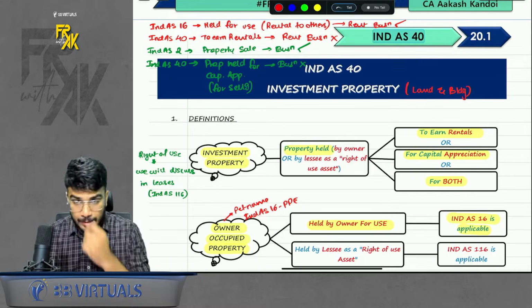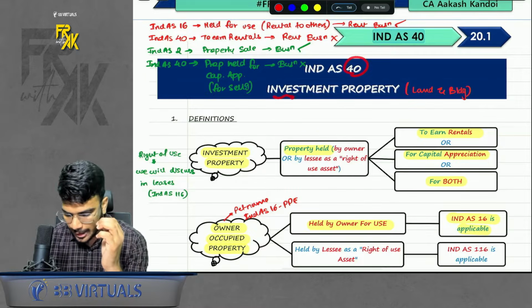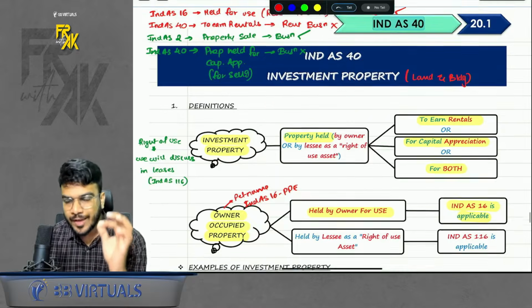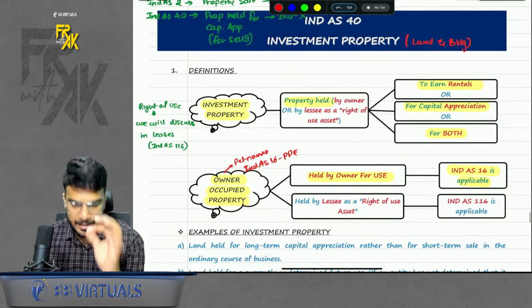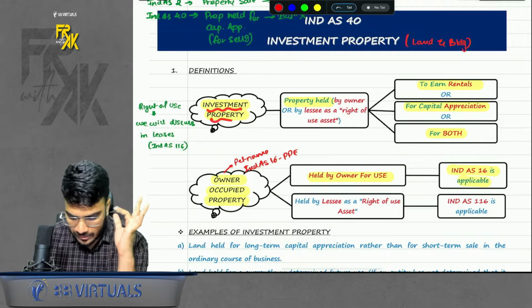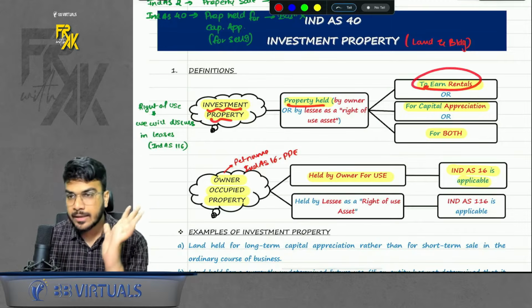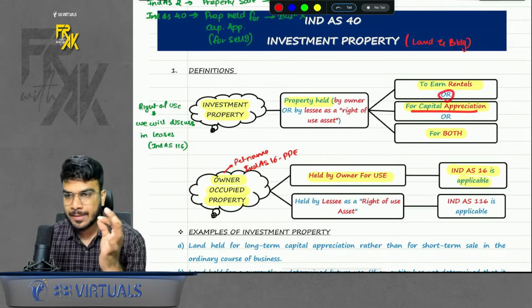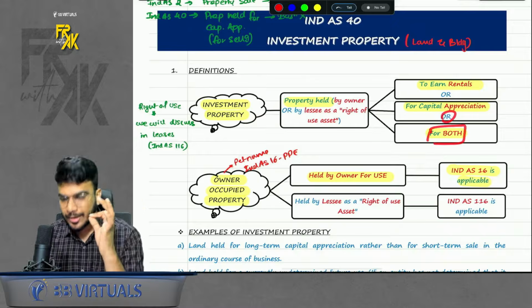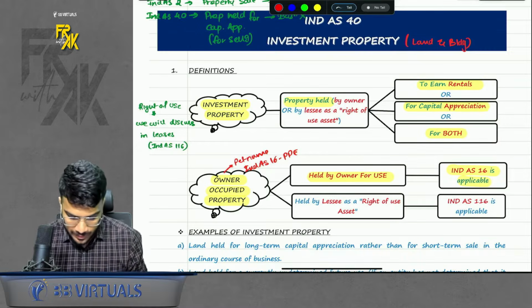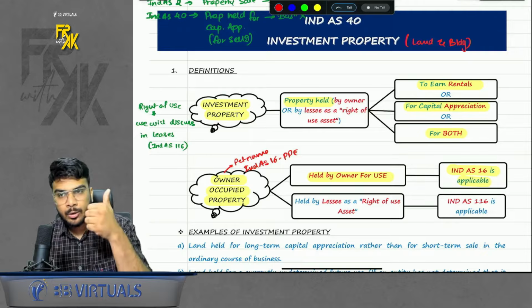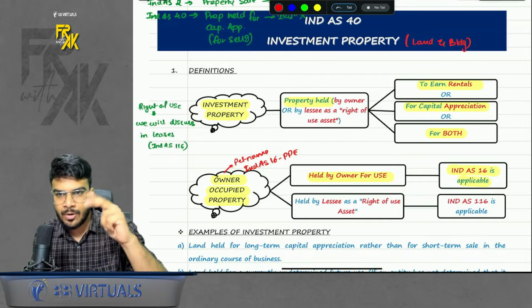So first of all, the number of Ind AS was Ind AS 40, name is investment property. We will come under this Ind AS whenever there is any investment property which is held for earning rentals or for capital appreciation or for both. If either of the criteria is satisfied, it will be treated as an investment property, either held to earn rentals or for capital appreciation or for both.